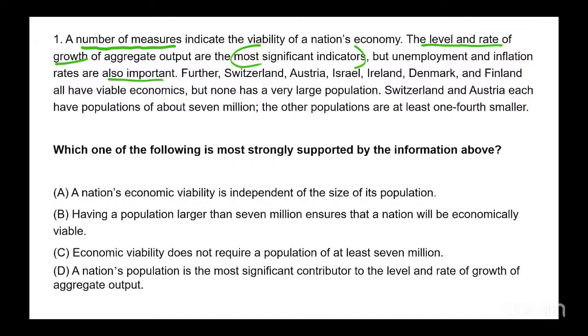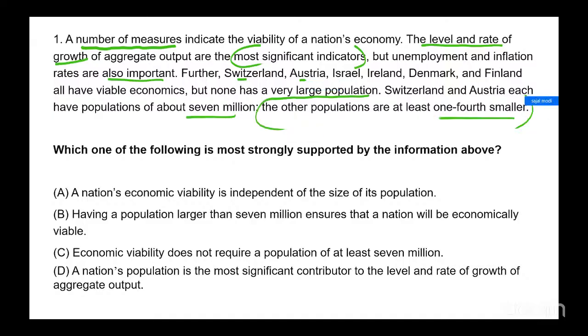Further, Switzerland, Austria, Israel, Ireland, Denmark, and Finland all have viable economies, but none has a very large population. Switzerland and Austria each have populations of about 7 million. The other populations are at least one fourth smaller.